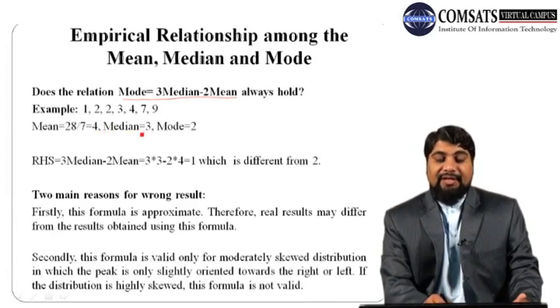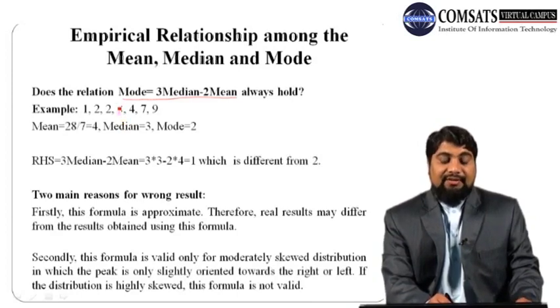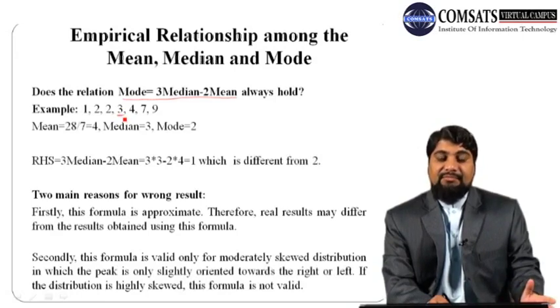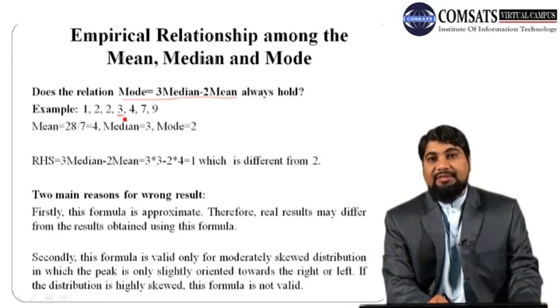Now the median. In order to calculate the median, arrange the data. This data is already in arranged form. Since we have 7 observations, the middle observation, 3, is our median. 50% of observations lie before 3 and 50% lie after 3.